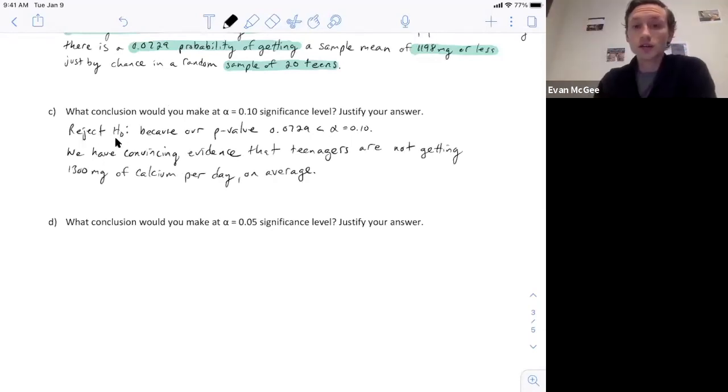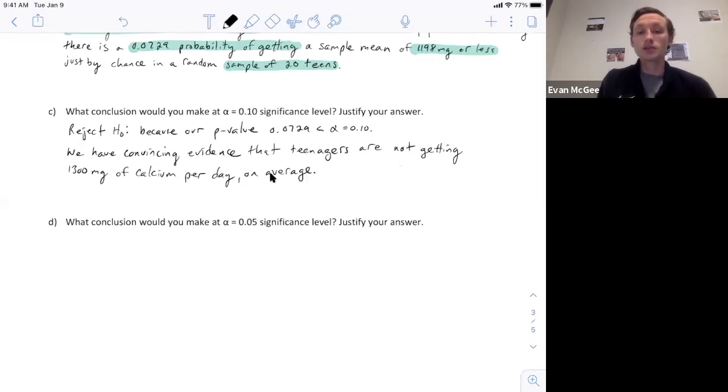We reject the null because our p-value is smaller than the alpha level. And we really need to follow this sentence format. Reject, measure the p-value against alpha. We have convincing evidence that teenagers are not getting 1,300 milligrams of calcium per day on average. So we have evidence that the null is not true, essentially is what we're saying.